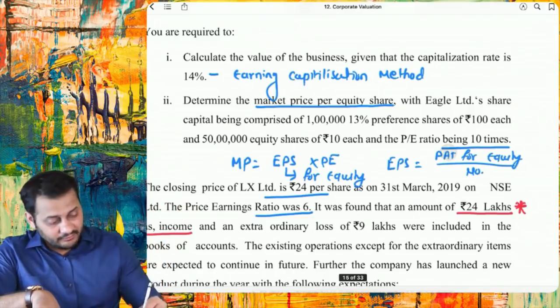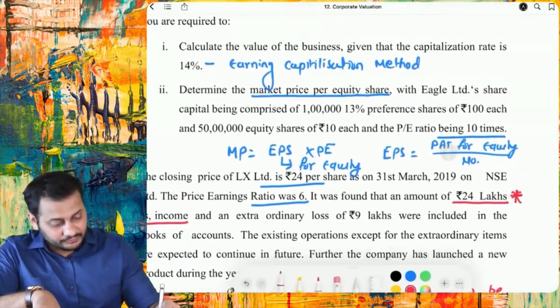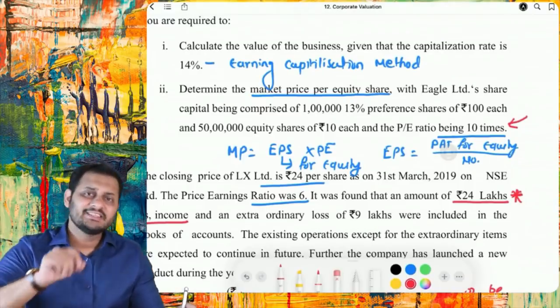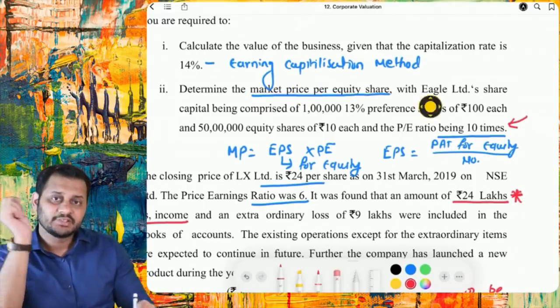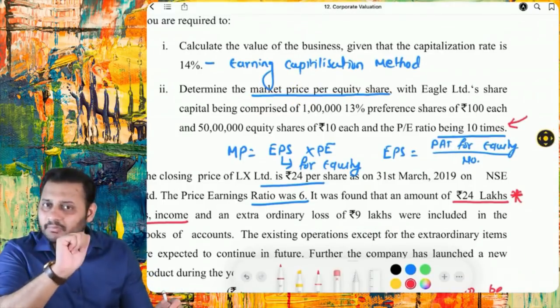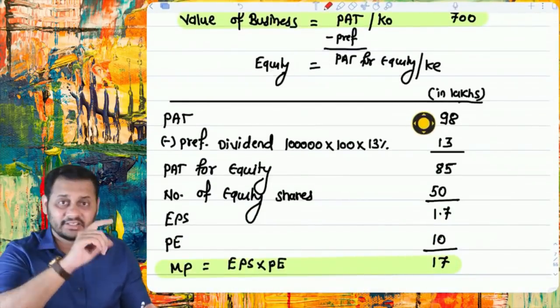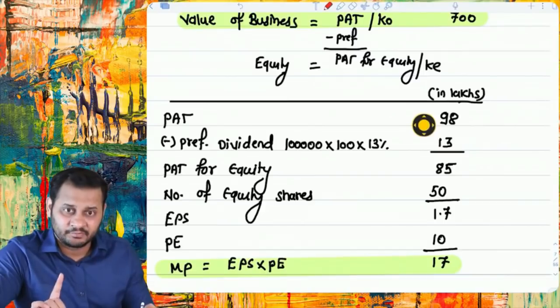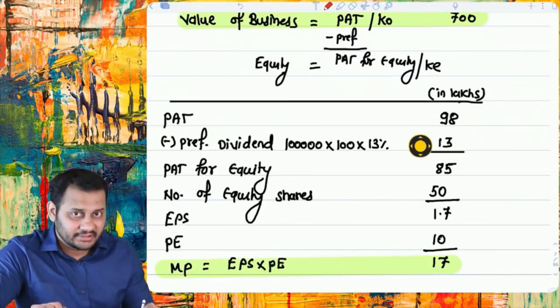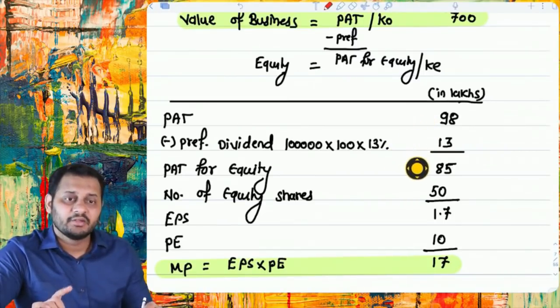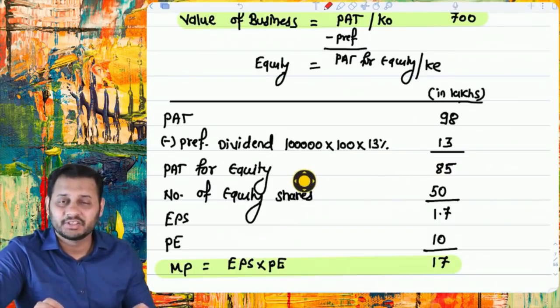Why? First of all, they have given the PE ratio. What is the method to calculate the market price using PE ratio? EPS multiplied by PE ratio, right? So what we did is we took the adjusted earnings, 98 lakhs. Then we deducted the preference dividend from that. Then what we arrived at was the profit for equity shareholders only.